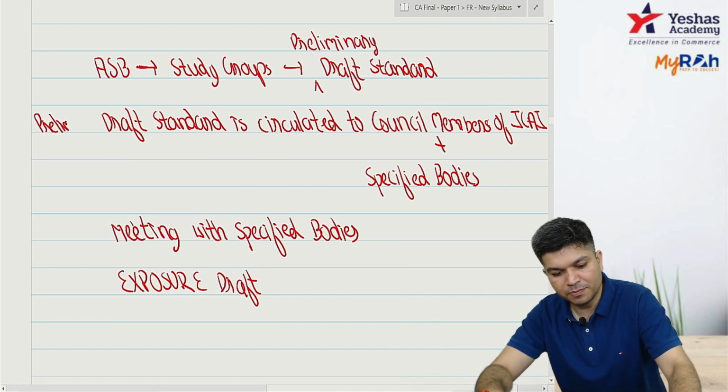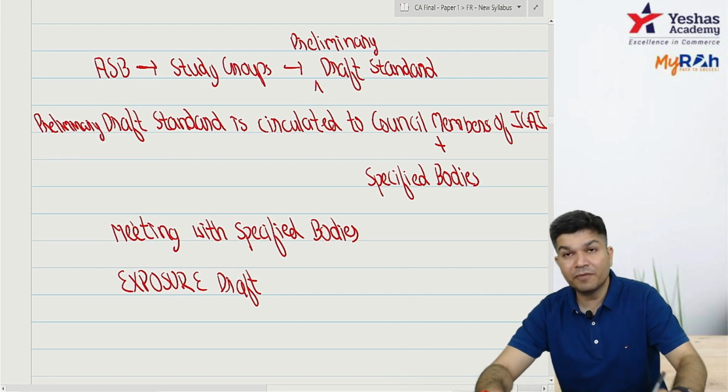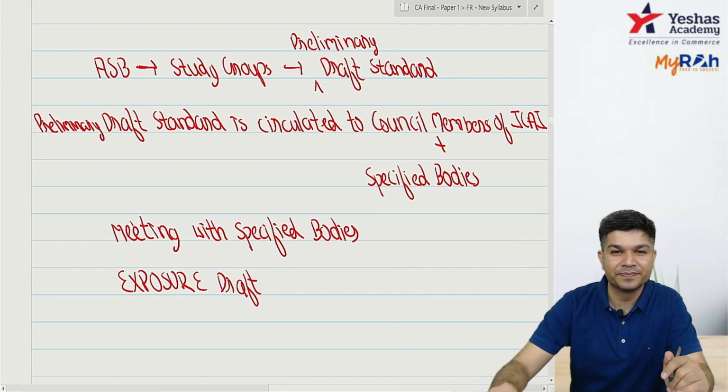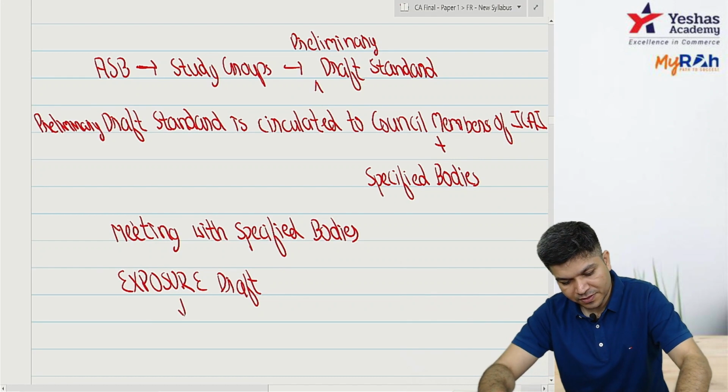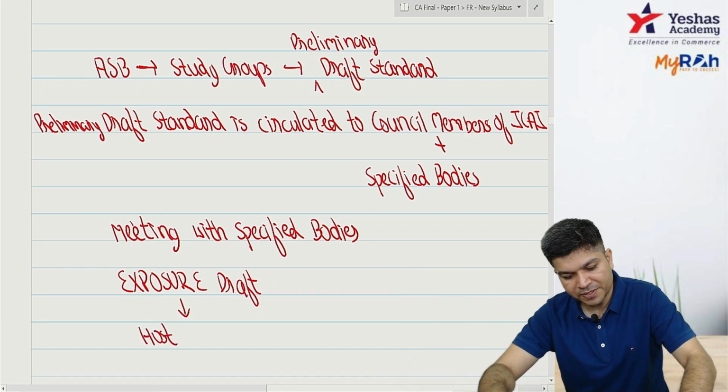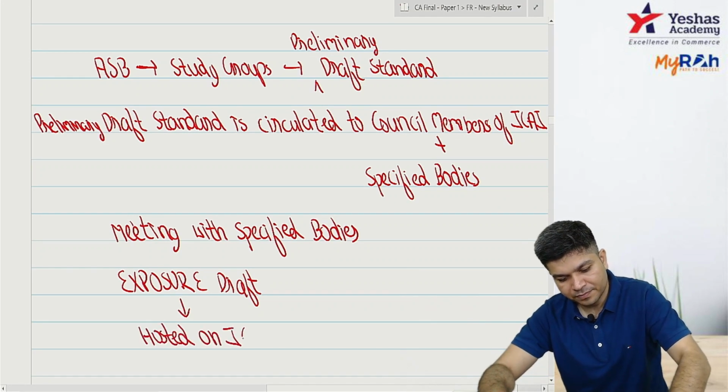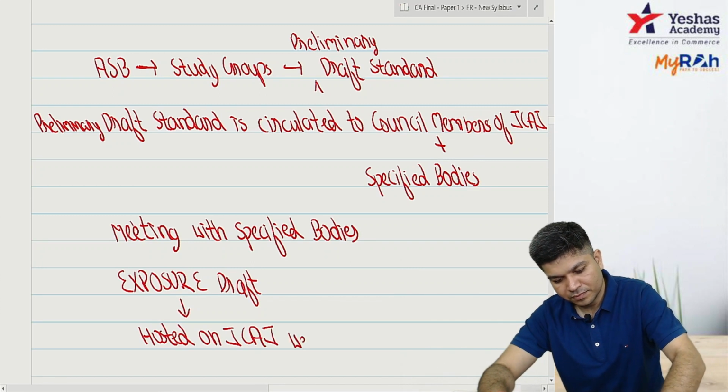Then we have an exposure draft. The exposure draft will be exposed to the public at large. It is hosted on the ICAI website, and the public can also comment.